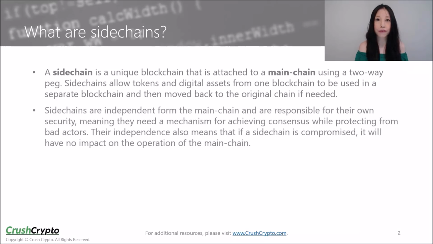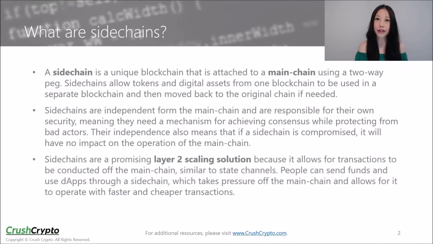Sidechains are independent from the main chain and are responsible for their own security. This means that there needs to be a mechanism in place to achieve consensus while protecting from bad actors. Their independence also means that in the event a sidechain is compromised, it would not impact the operation of the main chain, which is an important feature.